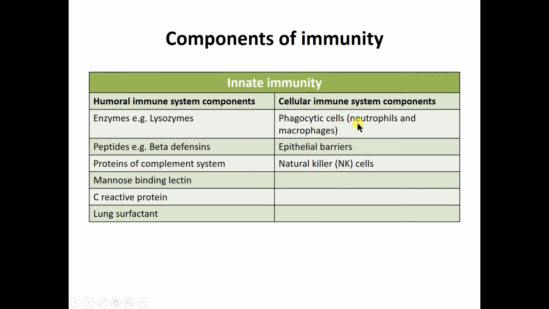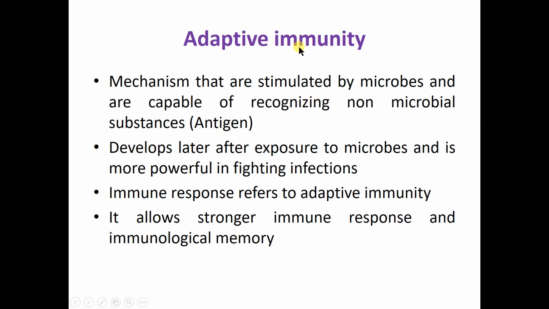So when an antigen comes, the phagocytic cells will directly engulf and destroy it. Natural killer cells also directly engulf the foreign material. So they give natural protection against any infectious material. These are all the humoral and cellular components of natural or innate immunity.